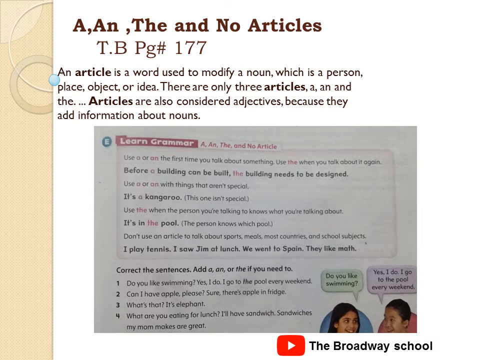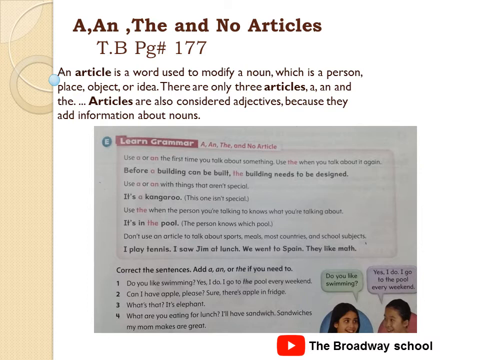Our first topic of the day is articles. Textbook page number 177. I hope that most of you are very familiar with the word articles, but let's read its definition. An article is a word used to modify a noun, which is a person, place, object or idea. There are only three articles: a, an and the. Articles are also considered adjectives because they add information about nouns.